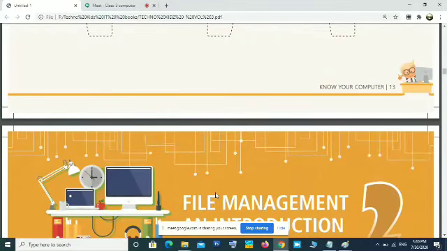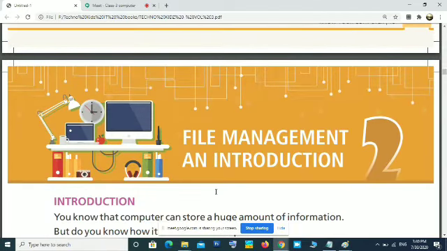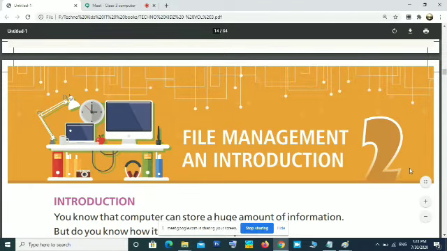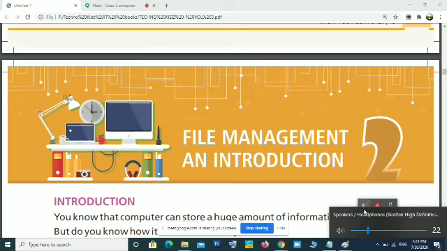So that is all for the first chapter. And we are going to the second chapter, that is file management. Before starting that chapter, you should know what is a file. Have you any idea about what is a file?